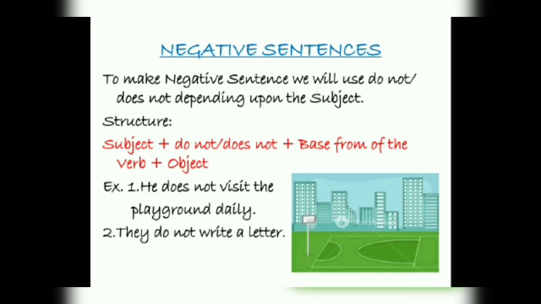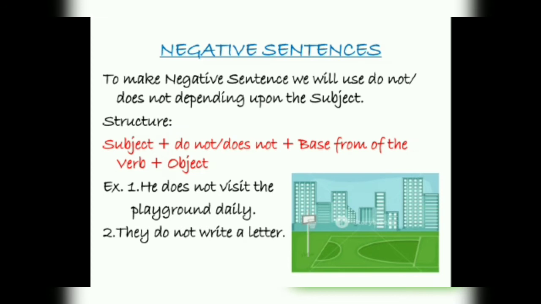Now comes the negative sentence. We have done with the affirmative sentence. We have done with the interrogative sentence. Now, how will we make a sentence negative? Negative means nahi. So, we will just add not to make it negative. But where we have to use not, that should be clear. So, to make a negative sentence, we will use do not or does not depending upon the subject.